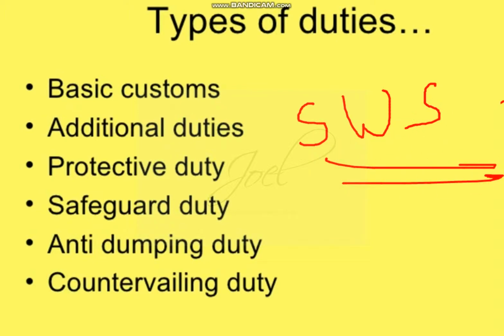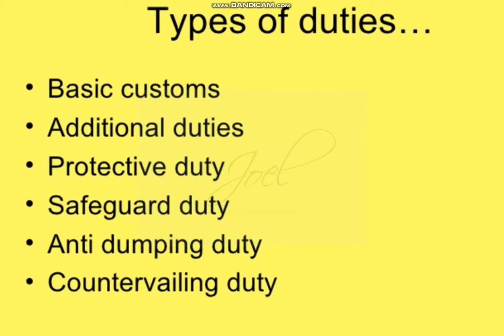Social welfare surcharge, up to 10% or 15% based on the prescribed rate, will be levied. So these are some taxes which are levied especially on import of products. So basic customs, additional duty, special duties, protective duty, safeguard duty, anti-dumping, countervailing, then the other thing I told, IGST, surcharge, and various cesses. Yeah, thank you.